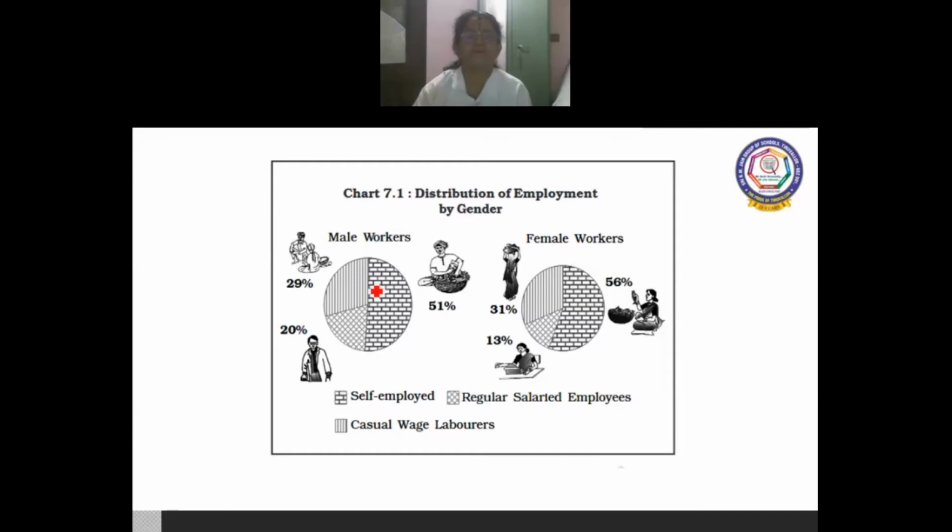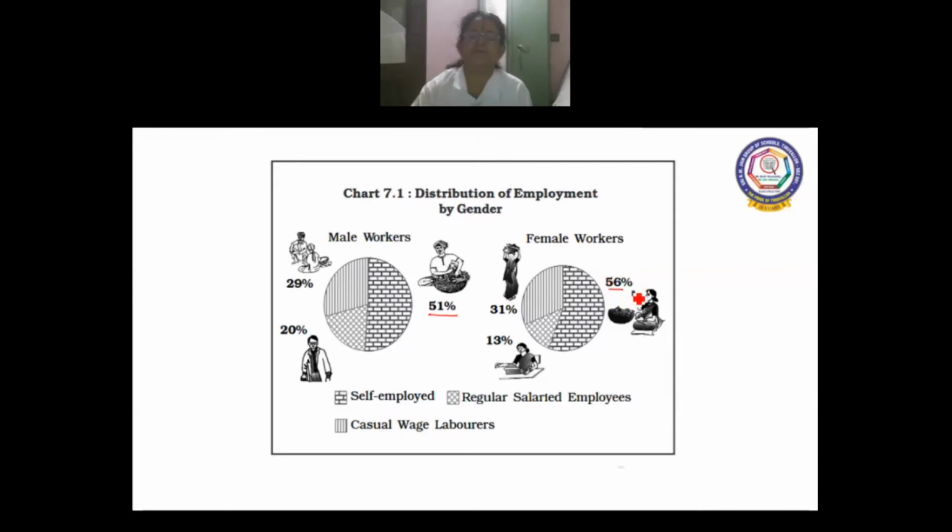You can see here in male workers, 51% of the male workforce are engaged in self-employment, and here 56% of the female workforce are engaged in self-employment. You can see why it is more in female, because you know very well that they work in their own fields and do small jobs.